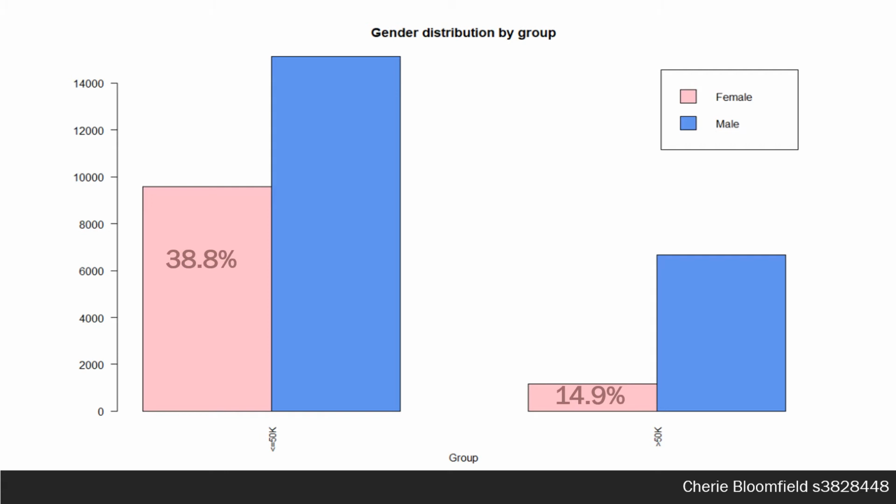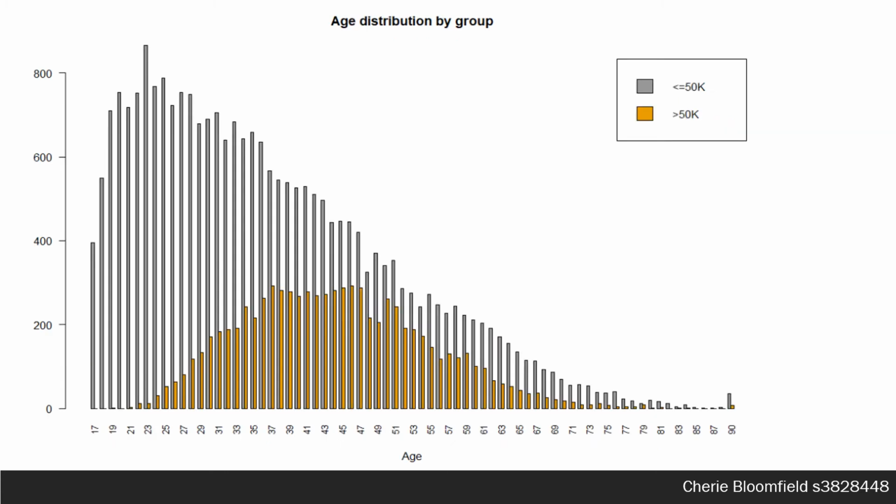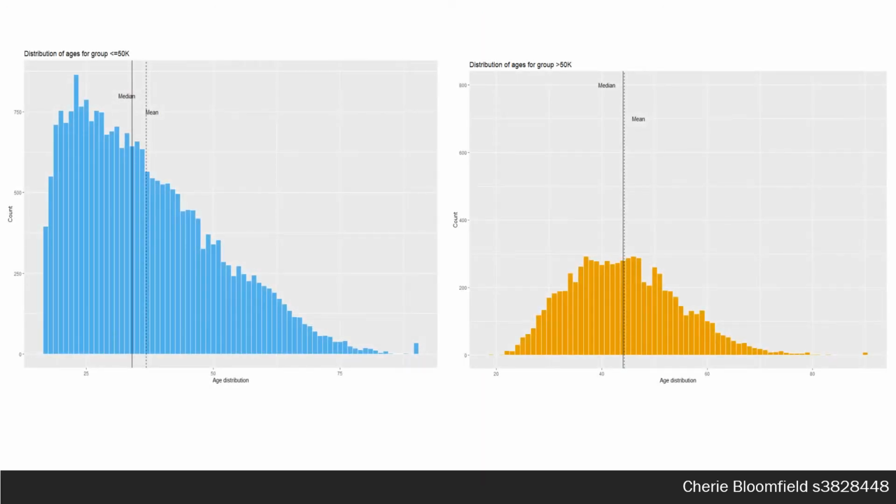What is the variation in age distribution across income groups? This graph shows that there is a very low proportion of young individuals who earned over $50,000, and the spread of these wealthy people start at the late 20s and start to tail off at 60 years. Comparing the distribution of the two groups, there is a much broader spread in the ages earning less than or equal to $50,000, and this shows that those earning more are more likely to be older.